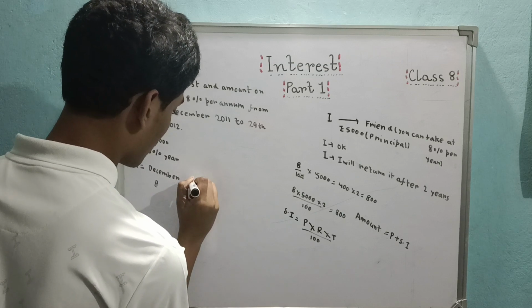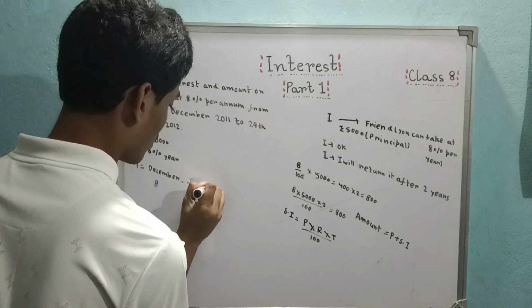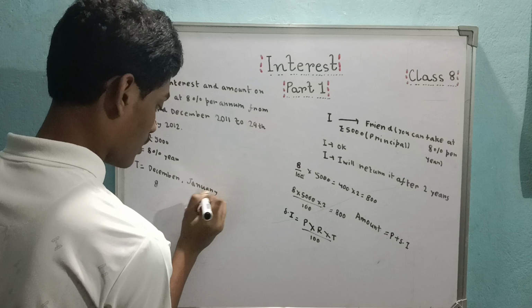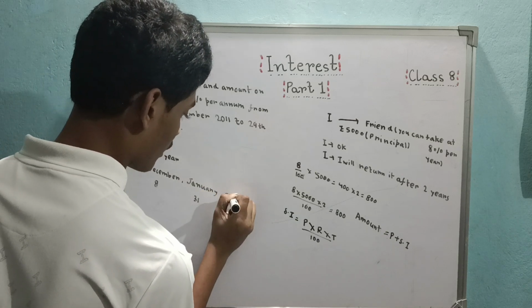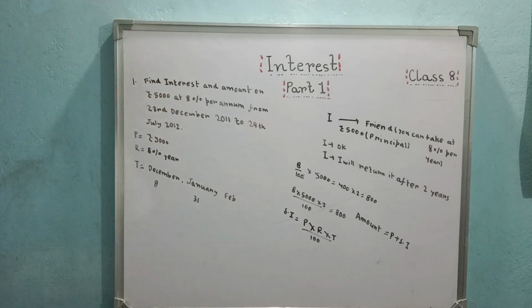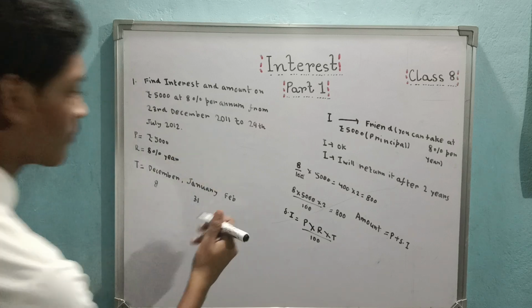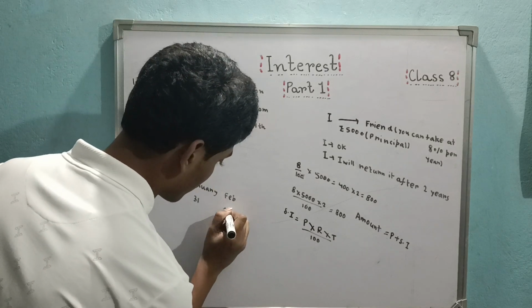January, we have 31 days, obviously. February, wait, it's a leap year or what? 2012. Yeah, it's a leap year, you know. It consists of 29 days in February. So take this.